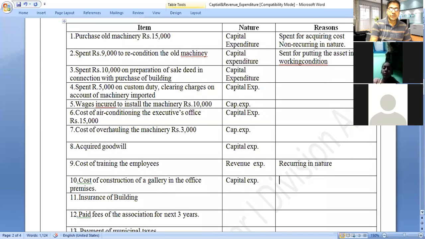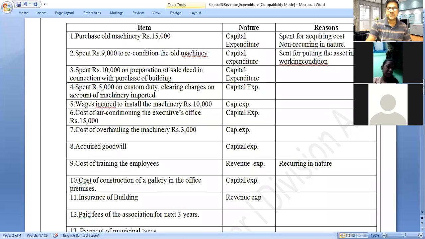Then next is insurance of building. The company takes building insurance. For that purpose, the company pays a certain amount of premium to the insurance company. Therefore, every year they pay premium to the insurance company. The insurance expenditure is a revenue expenditure.